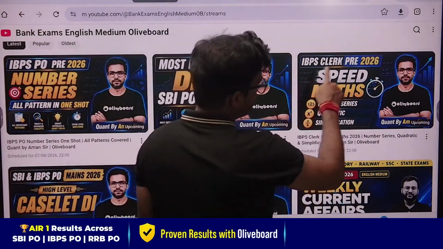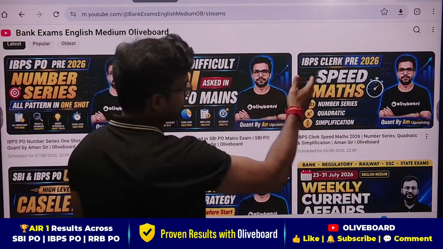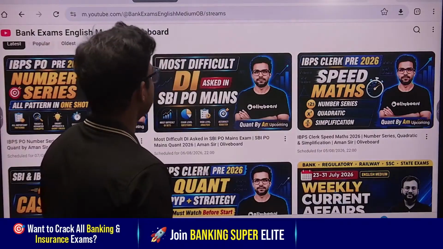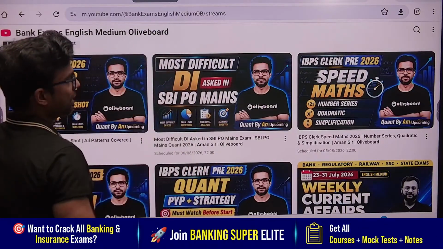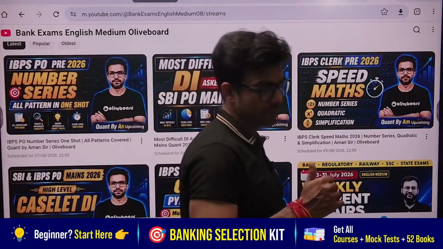This is, guys, speed maths. Do come. This is a very important session for those who will be giving the clerk examination this year. And this is again for the SBI PO Mains people. And then we'll go for IBPS PO pre number series questions.